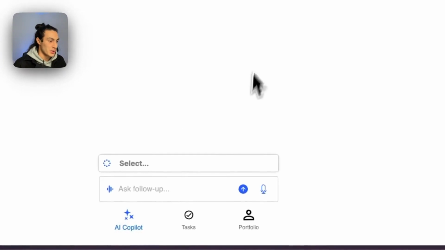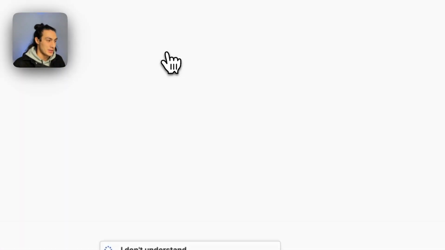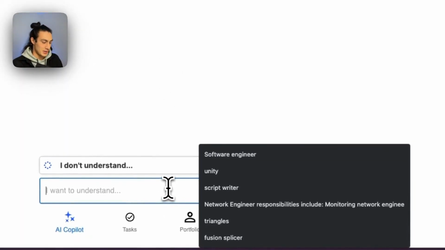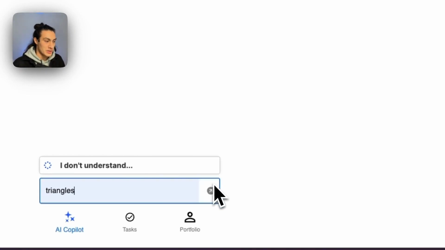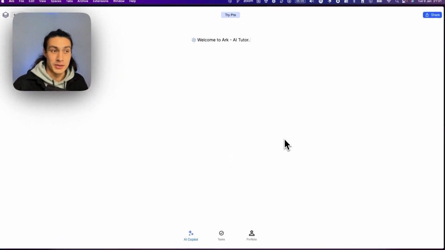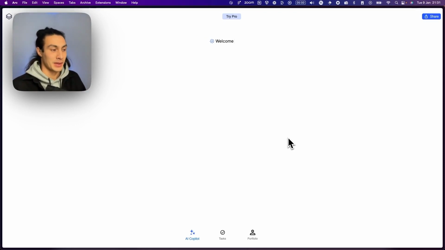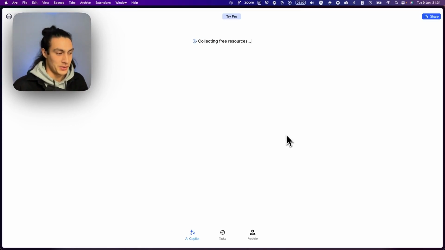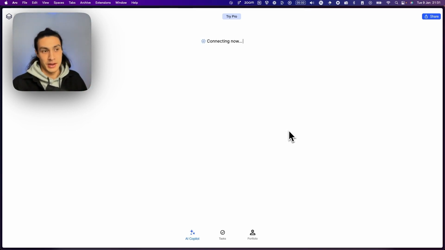The new feature I want to show you in ARK is actually I don't understand. So what we've found is that learners are actually often stuck moving forwards in class because there's a misunderstanding in their knowledge. And it's not because the whole thing is confusing to them. It's actually a very specific thing. And so the I don't understand command is for learners who might be stuck on a specific type of maths formula or a specific skill or concept in science.